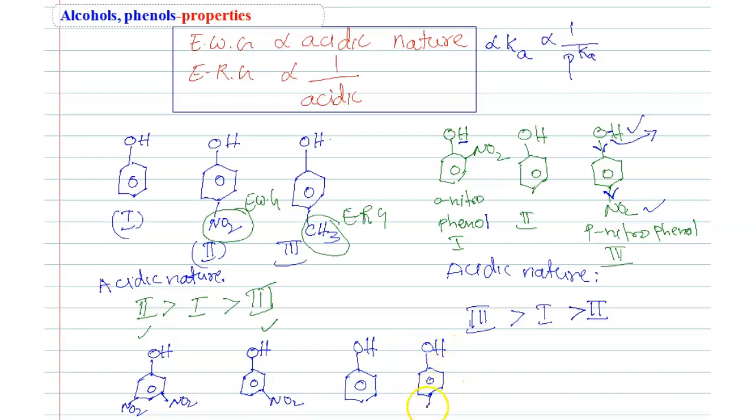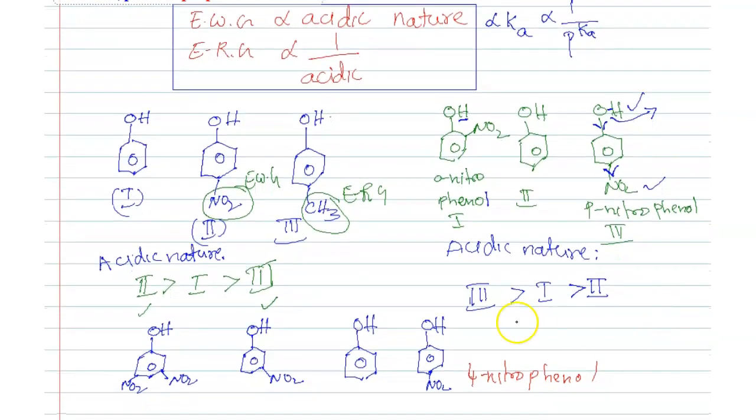Students, tell me the acidic nature of the given following 4. See that here I have given 4 nitrophenol, this is 3 nitrophenol, this is phenol, this is 3,5 dinitrophenol.